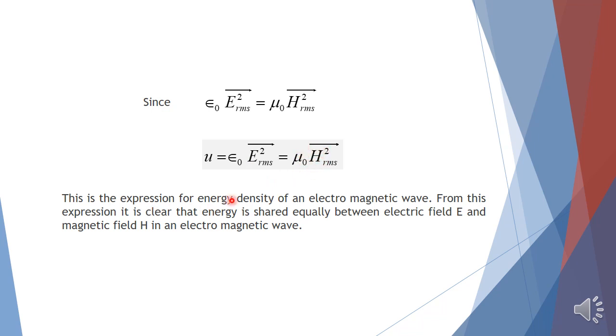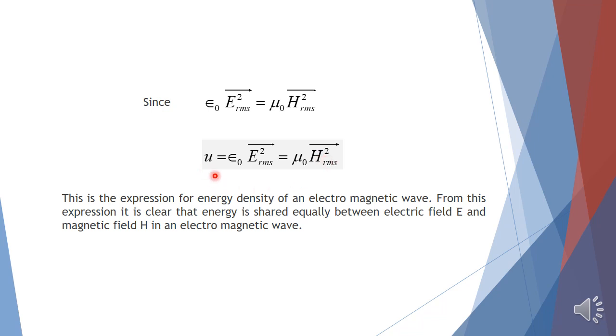So the energy density of an electromagnetic wave gets shared equally between the electric as well as magnetic intensities. The total energy of an electromagnetic wave gets shared equally between the electric as well as magnetic vectors in an electromagnetic wave.